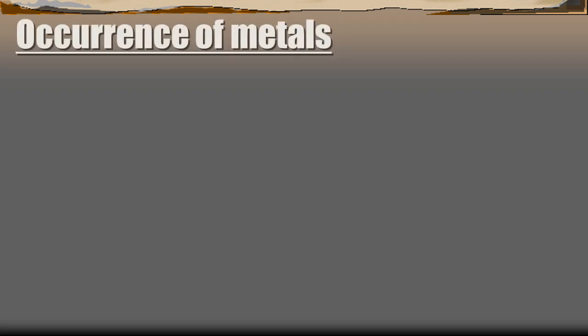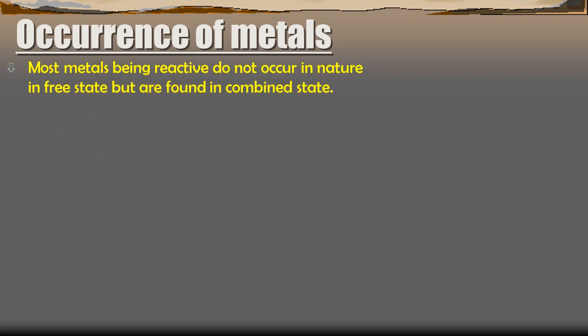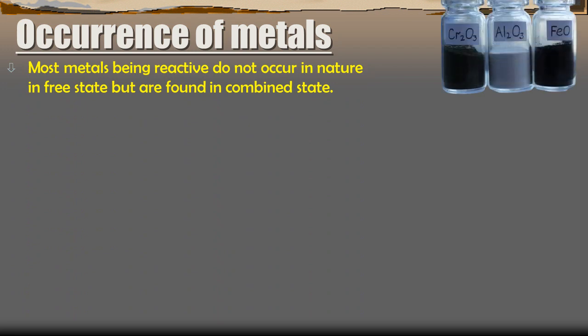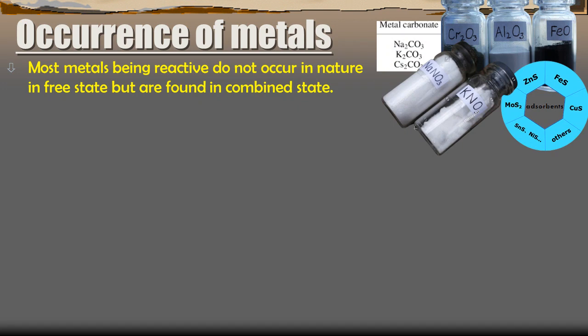Alright. So first let us study the occurrence of metals. Most metals, being reactive, do not occur in nature in the free state but are found in the combined state as their salts, such as the oxides. So you can see aluminium oxide, ferrous oxide, chromium oxides, and their carbonates, sulfides and nitrates. These metals are reactive, so they do not occur in nature in the free state, but are found in the combined state, in forms like oxides, carbonates and nitrates.